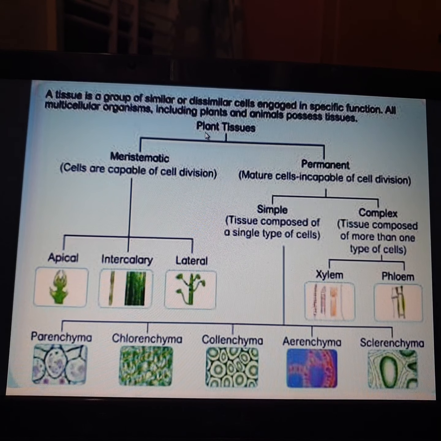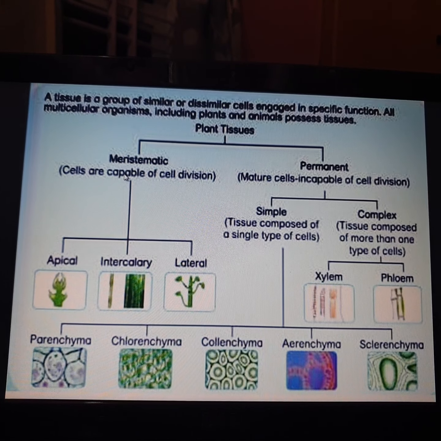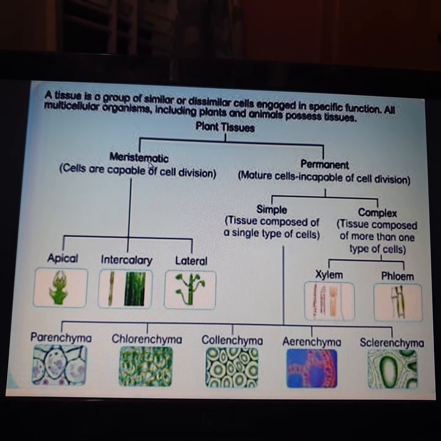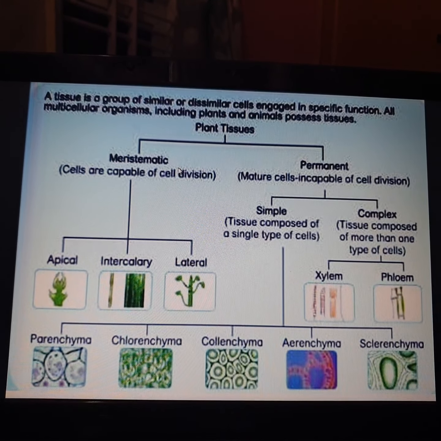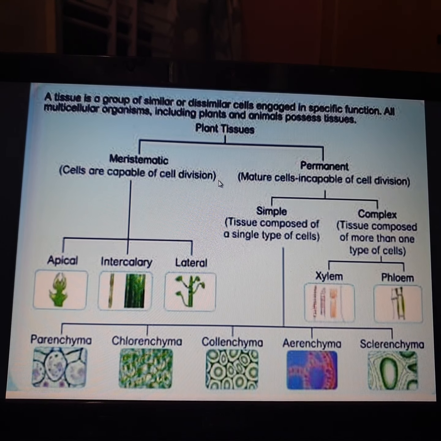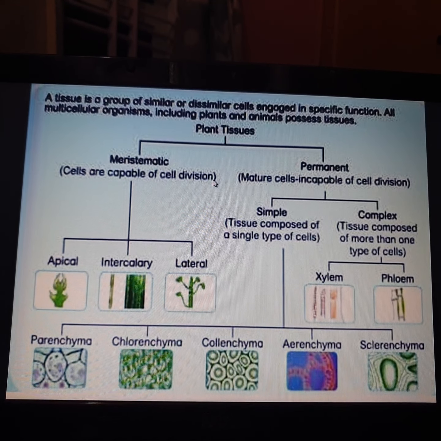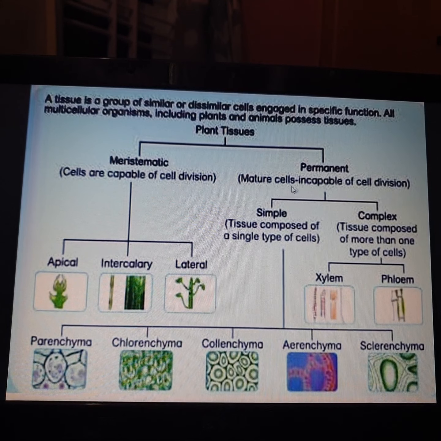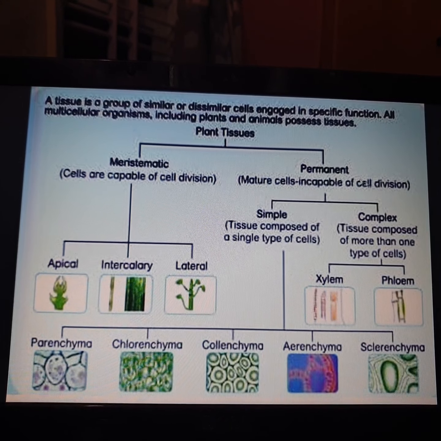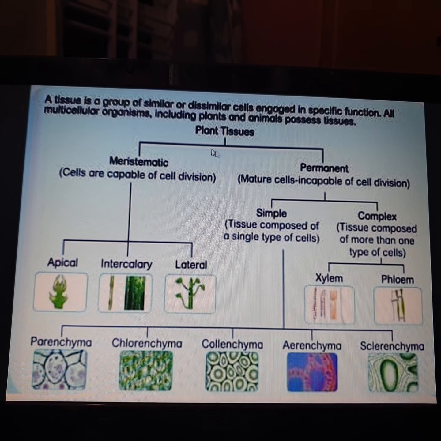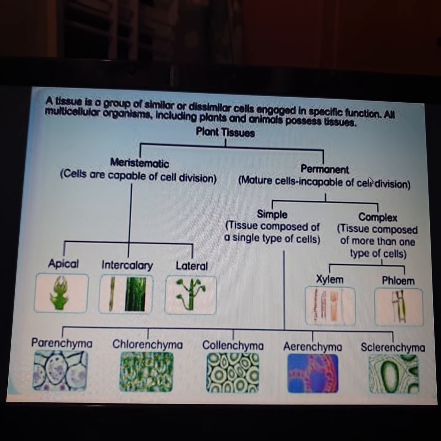Now, since we are talking about plant tissues, plant tissues are classified into two, as you can see in the table. First is called meristematic tissues. Second is permanent tissues. In meristematic tissues, cells are capable of cell division. That is, they give birth to other cells. Whereas permanent tissues means matured cells incapable of cell division. That is, they cannot give birth to other cells. They are permanent. So these are the two classifications of plant tissues: meristematic tissue and permanent tissue.